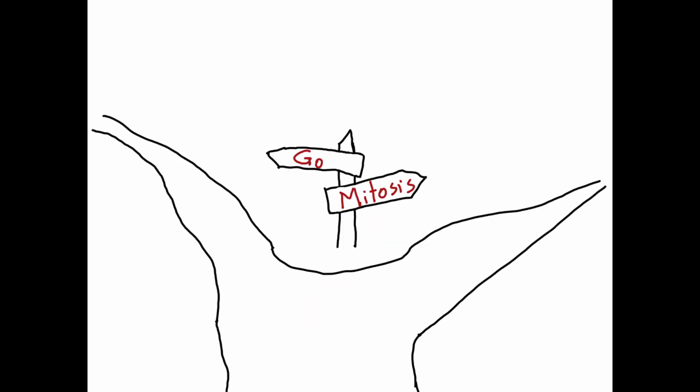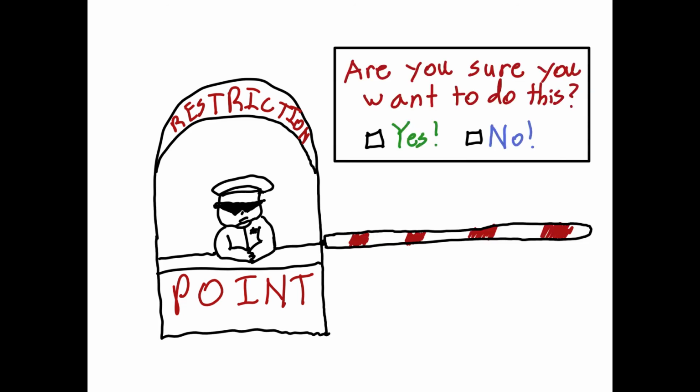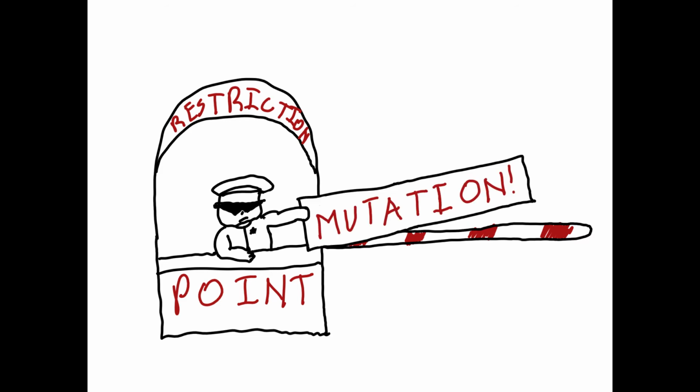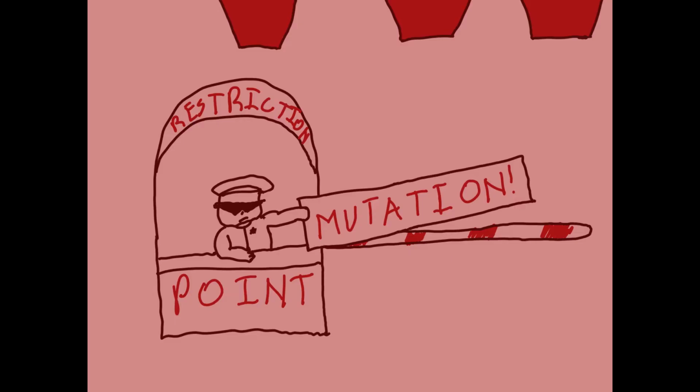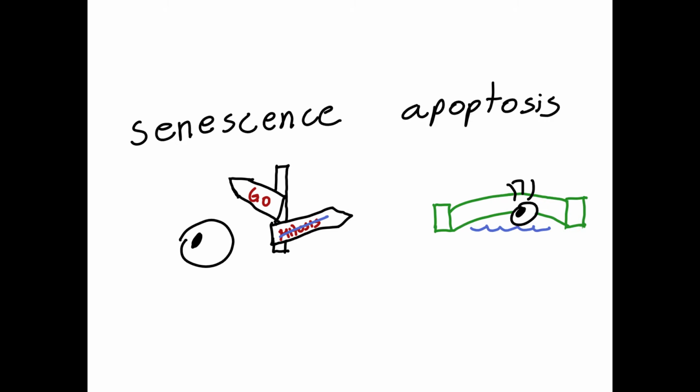But if the cell decides to proceed with cell division, it must pass the inspection of the restriction point. The restriction point is where the cell makes sure that it is ready to divide by checking to make sure that the cell has enough proteins and organelles to go through with mitosis, and, most importantly for our purposes, it checks the DNA to make sure that it isn't damaged. Normally, a mutation in the cell's DNA is detected at the restriction point, and the cell repairs it. If this fails, most cells will move into a permanent G0 phase, known as senescence, or commit cell suicide, known as apoptosis, to prevent the mutation from being passed on.